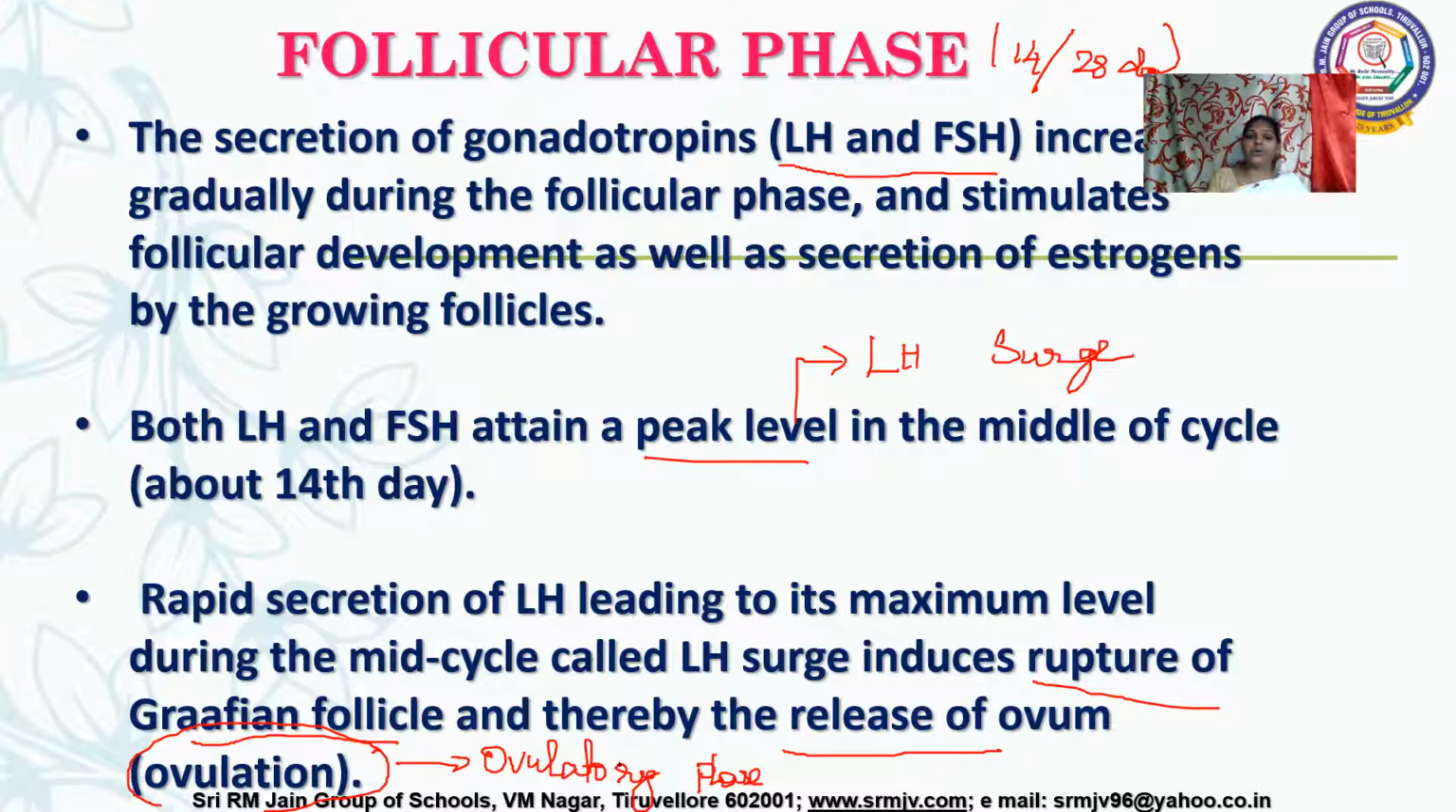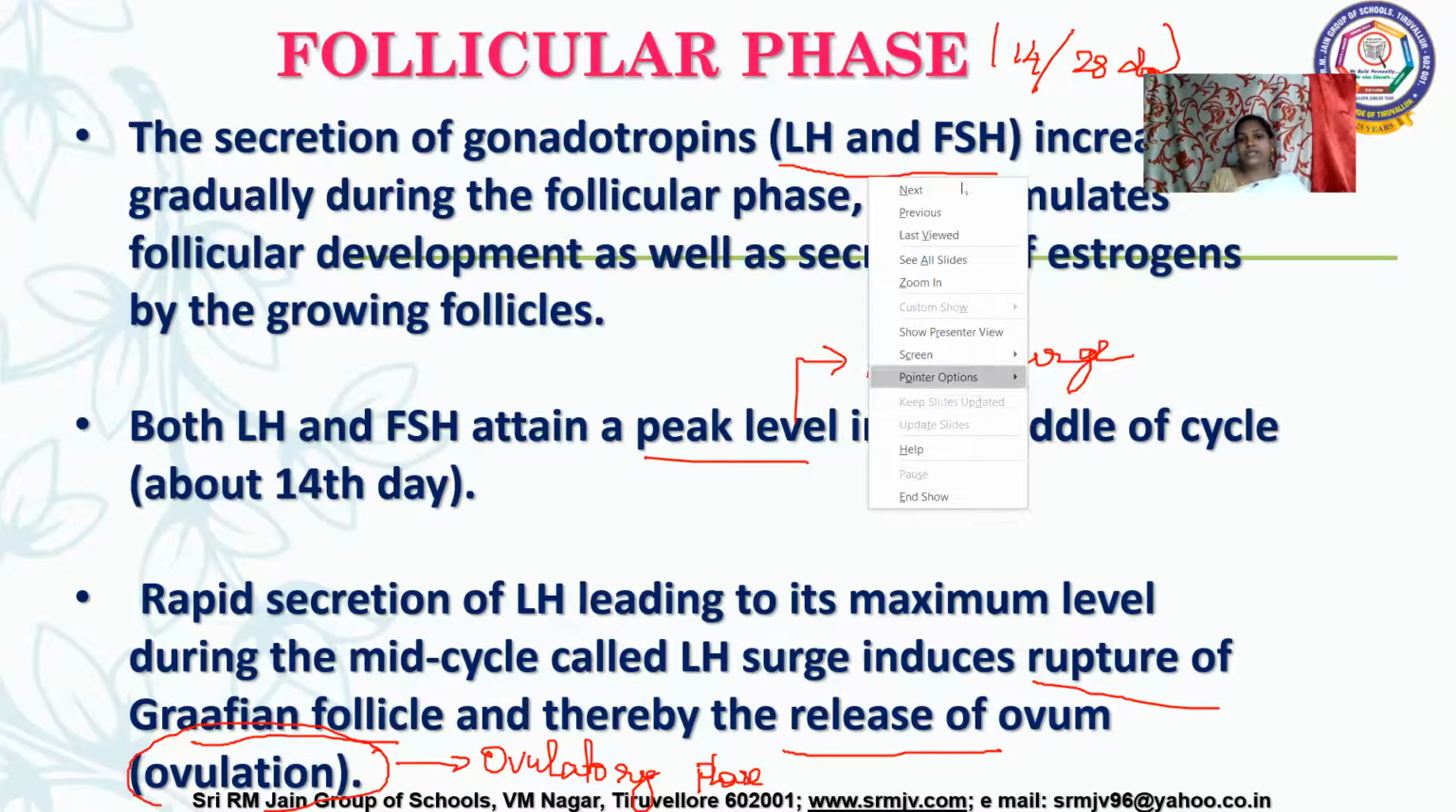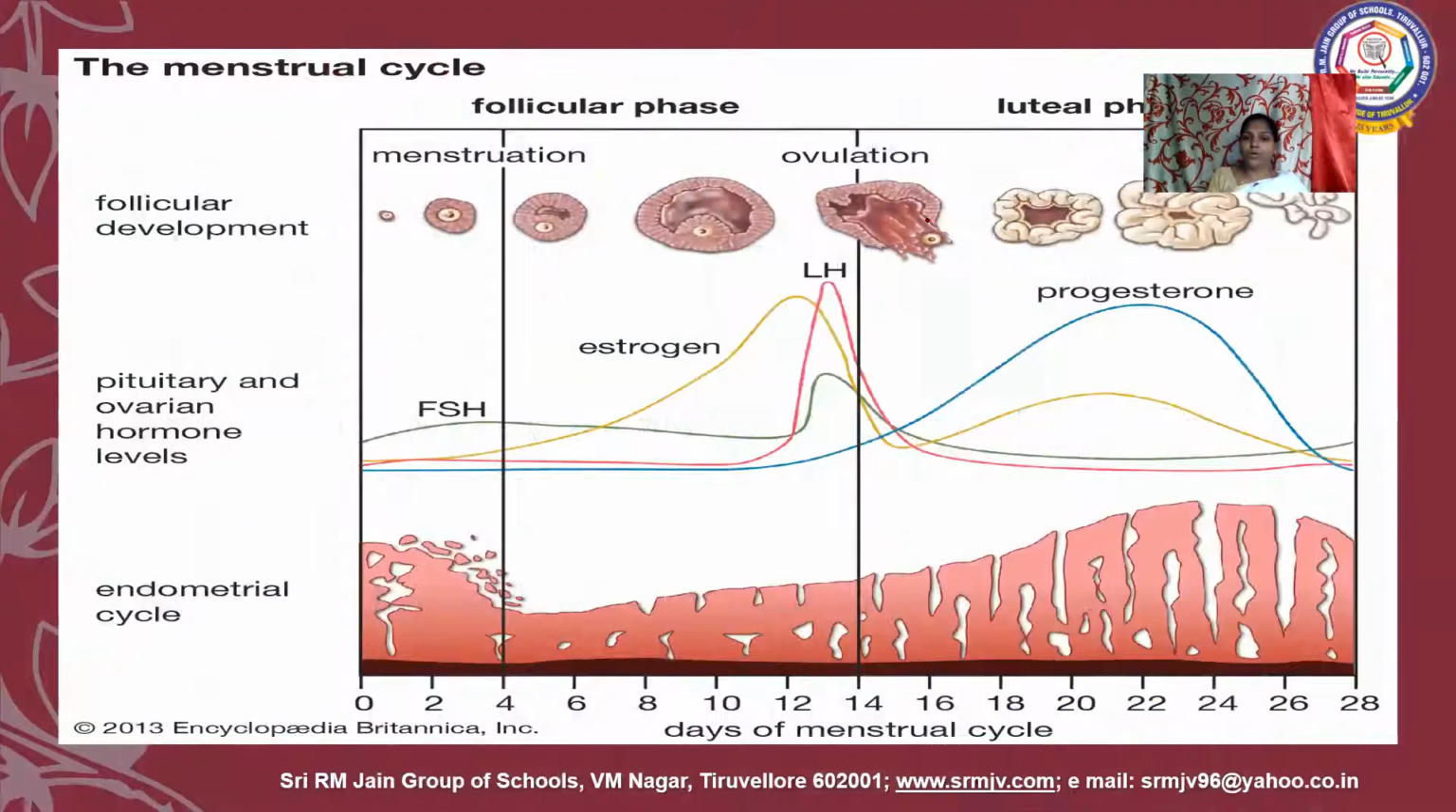Okay, children. So ovulation is complete. That secondary oocyte is released out from the ovary wall. This graph is given in your book. It is very, very important, a repeatedly asked board exam question. Be thorough with all this.